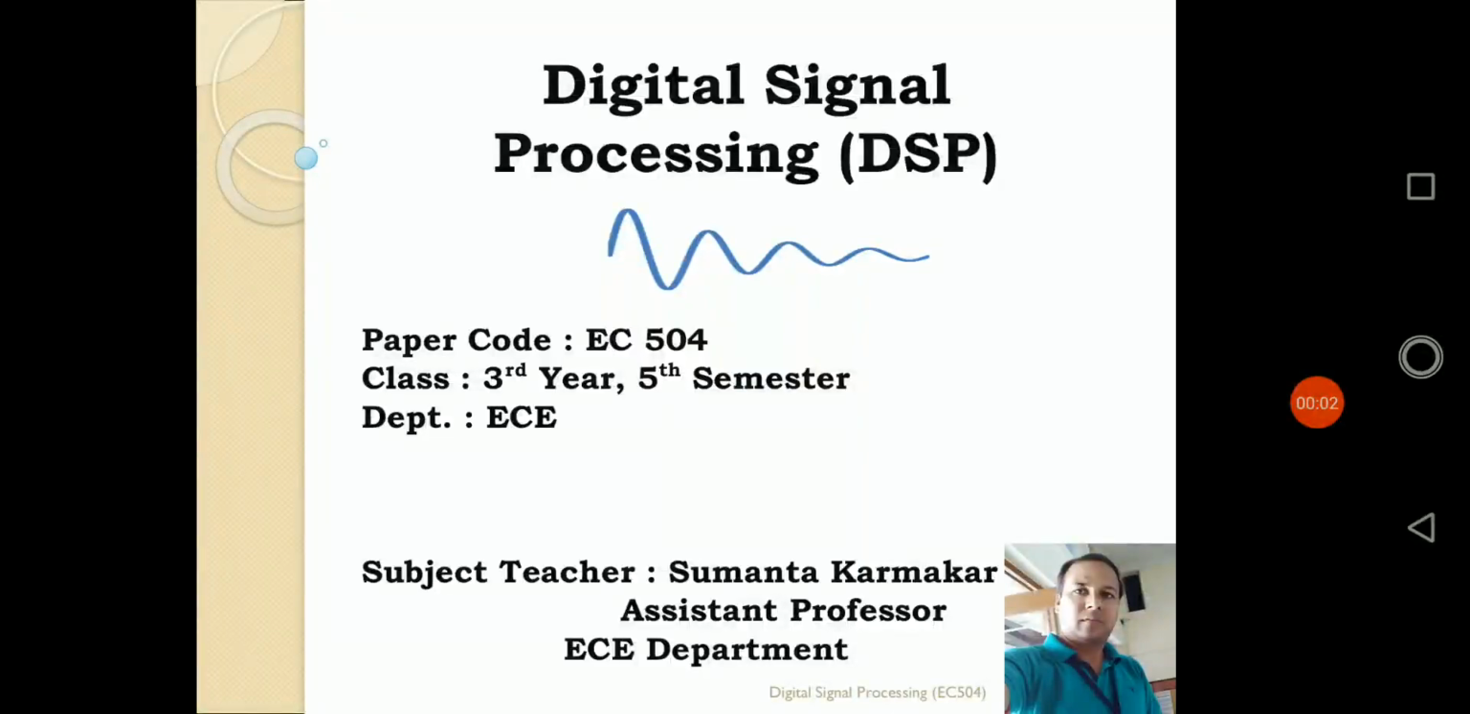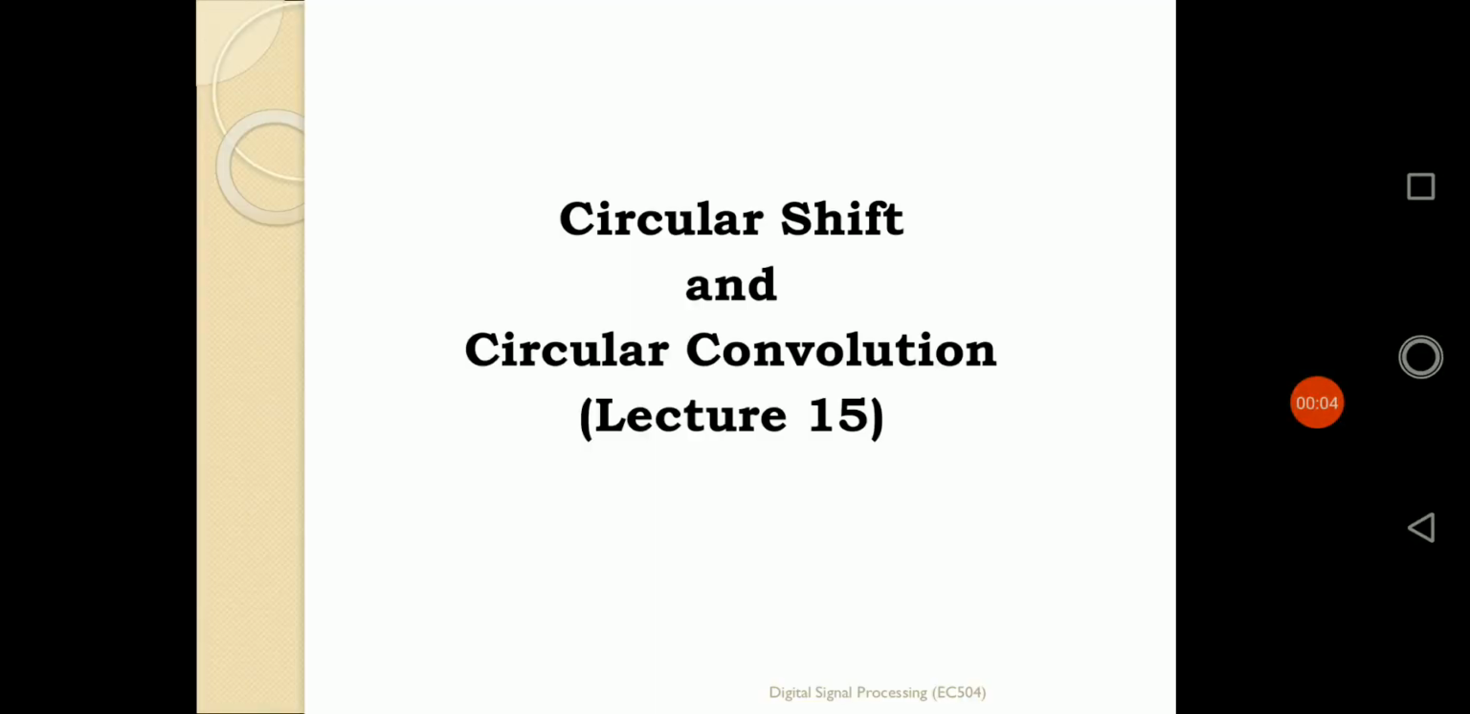Morning everyone. Today we'll start our next lecture, lecture number 15, circular shift and circular convolution. In our last couple of classes we covered the DFT, the discrete Fourier transformation, where the continuous time signal is converted to a discrete time signal by sampling, and then the discrete time signal is converted to its corresponding frequency domain transformation.